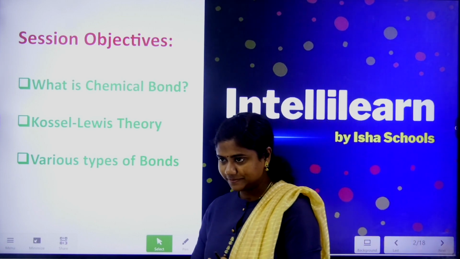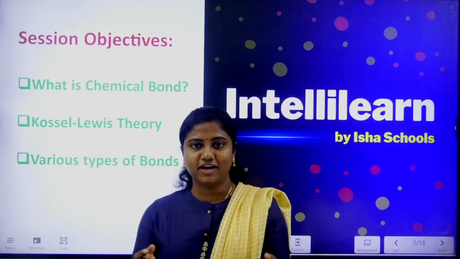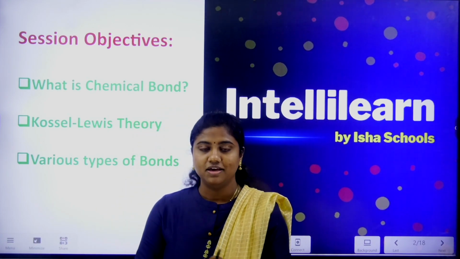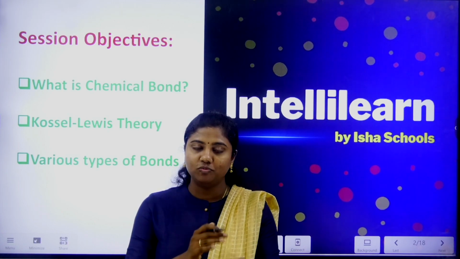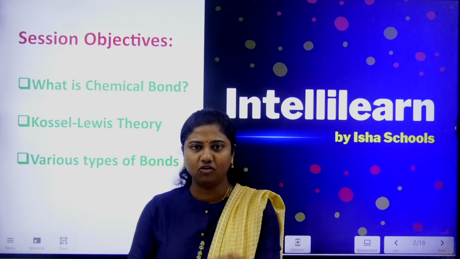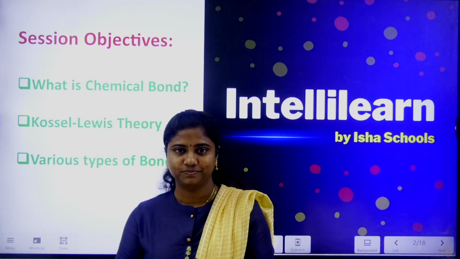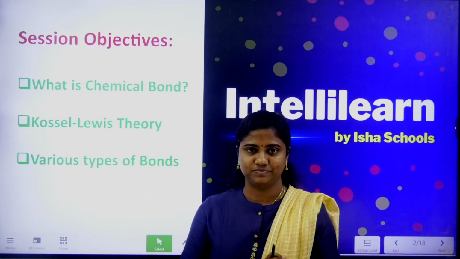Generally bonding means, in our regular life also among humans there are so many kinds of bondings, right? Like mother and father, father and son. In the same way, between atoms or molecules some kind of bonding is there. So how to define this bond? Without any bond we can't stay together, right?